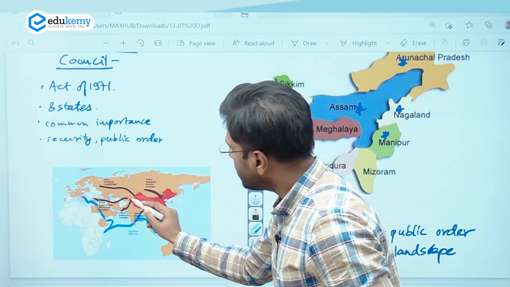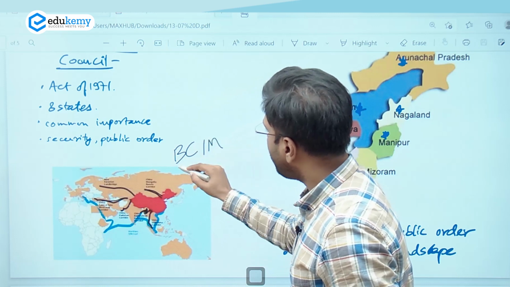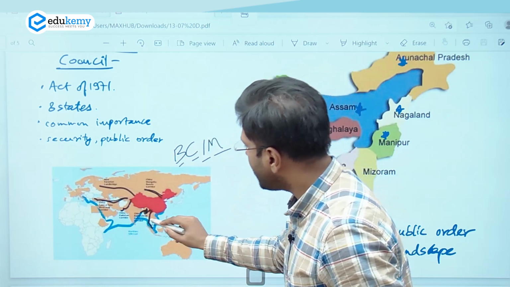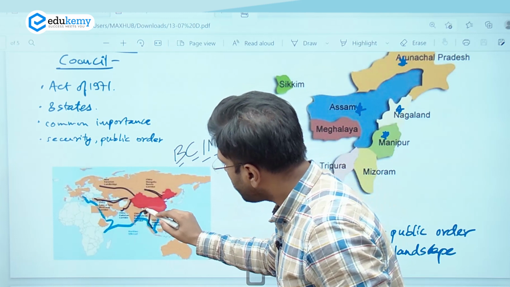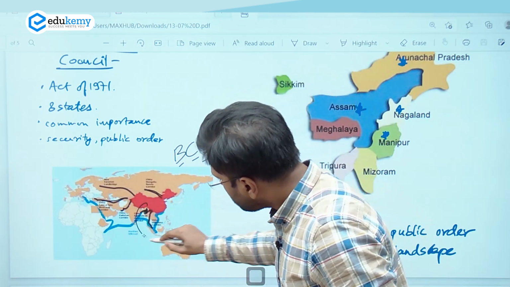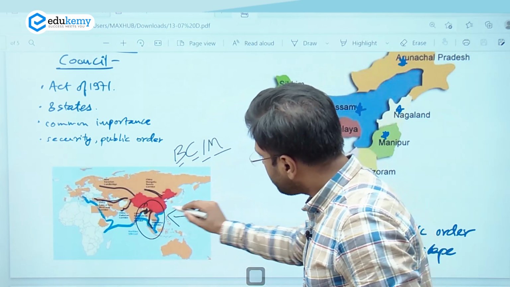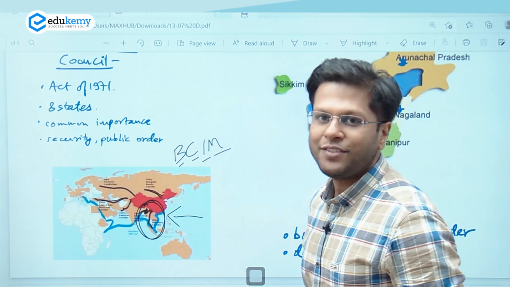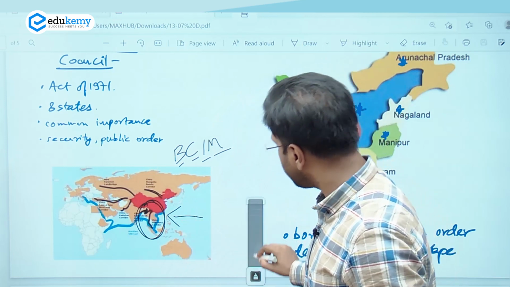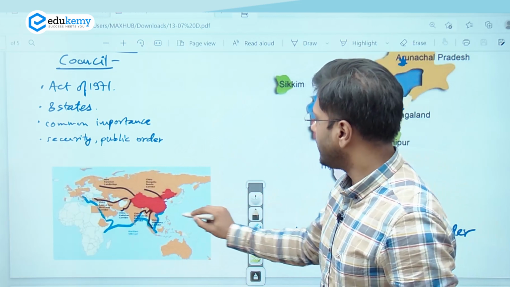Now, these are important economic corridors, and there is a BCIM corridor as well, the Bangladesh, China, India, and Myanmar corridor. So this corridor is the one which passes through strategic Northeast area. If the Northeast area is developed, planned in a way that this corridor integrates itself with it, then there is a successful future for the Northeast development.